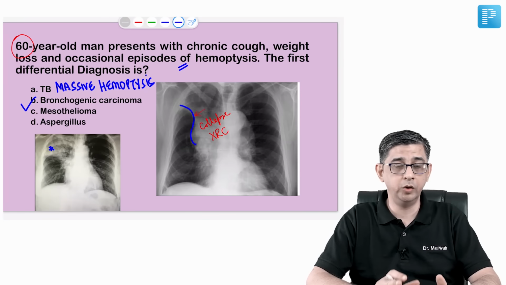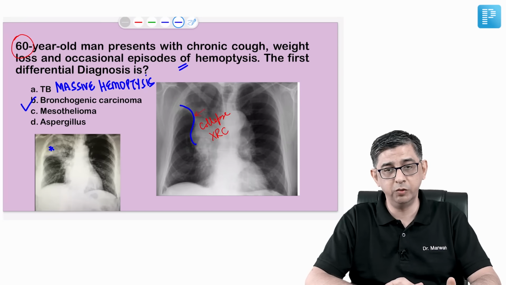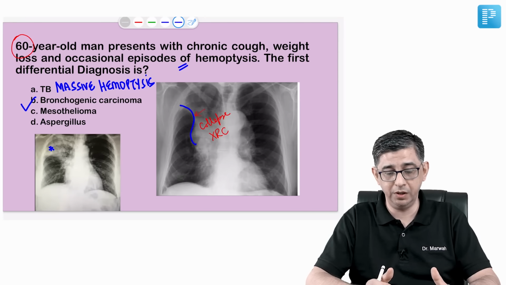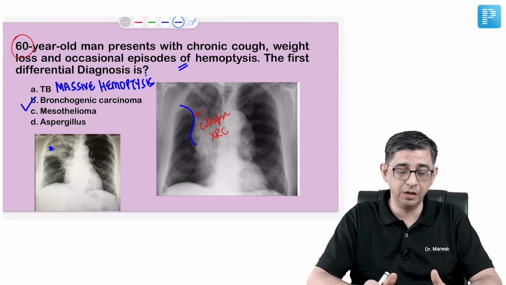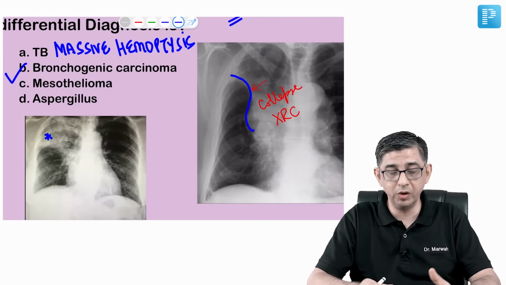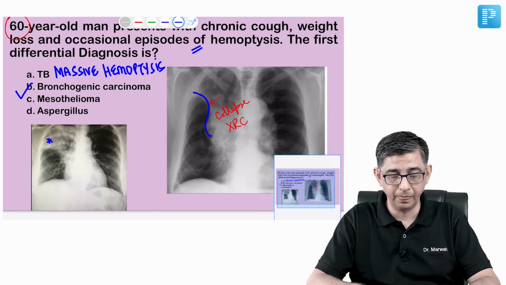I agree, in India tuberculosis is very common, so I would definitely be going in for a sputum CBNAAT in this patient, because sometimes the diseases can coexist also. But considering the kind of history given, with the entire upper lobe showing a haziness, that goes more in favor of a lung mass per se.